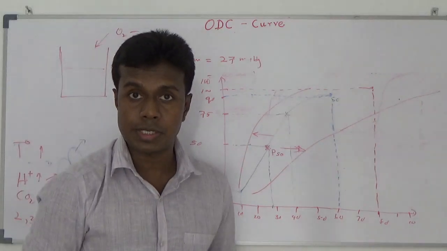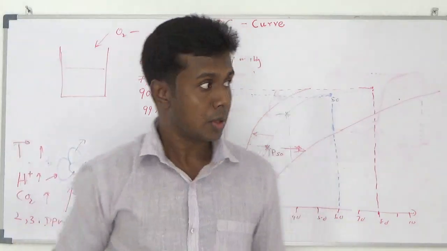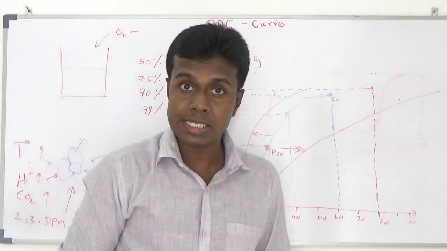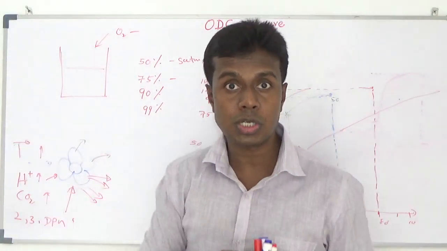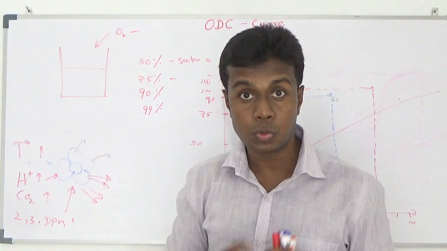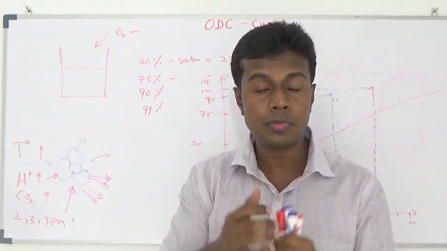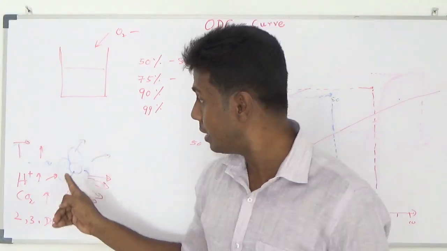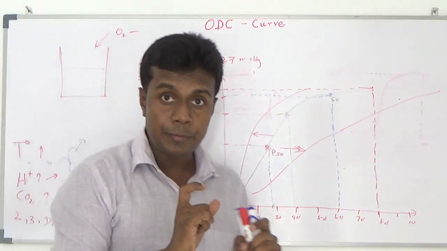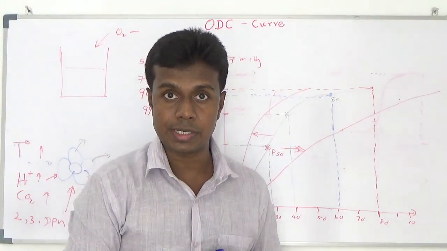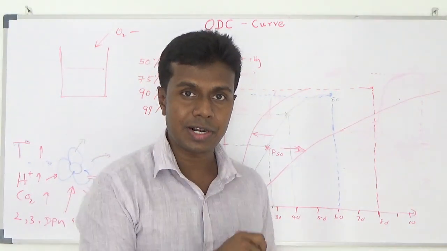It has some clinical significance. If your patient has higher amounts of these factors, oxygen will be released at the tissue level very easily. If your patient has lesser amounts of these factors, oxygen delivery into the tissue will be problematic. Your blood contains a lot of hemoglobin and oxygen, but delivering the oxygen to the tissue will be problematic in that case. So I am going to tell you a few clinical significances of the ODC curve. Even though they are few, you have to know them crystal clear.